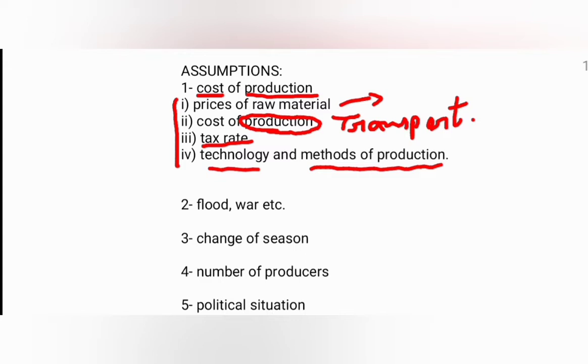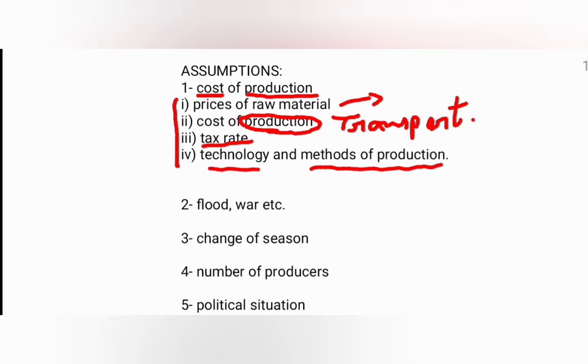So when production increases, the supplier will be ready to supply more quantity in the market, even when the prices do not increase. So we can add one more thing here.